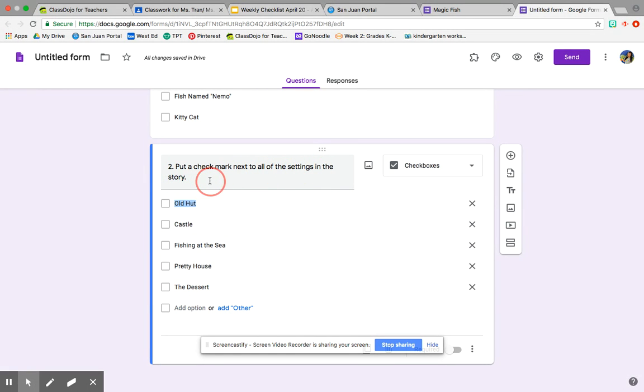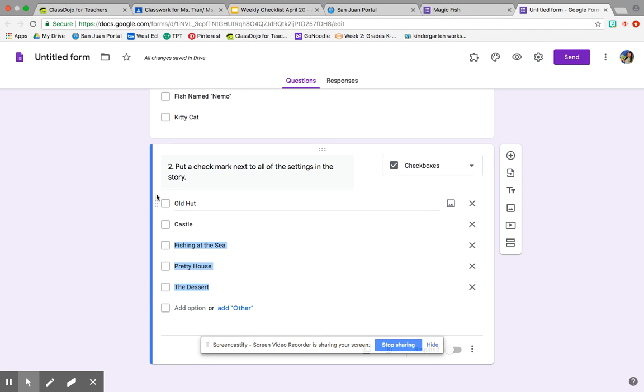settings in the story. Remember, the setting is where the story happened. So if you think it happened in an old hut, put a check mark in this box. If you think it happened in the castle, put a check mark in this box. If you think the setting was fishing at the sea, you can put a check mark here. If you think it happened at a pretty house, you can put a check mark here. And if you think the setting of the story was in the desert, you can put a check mark here.